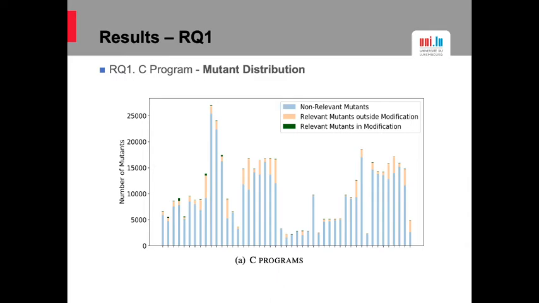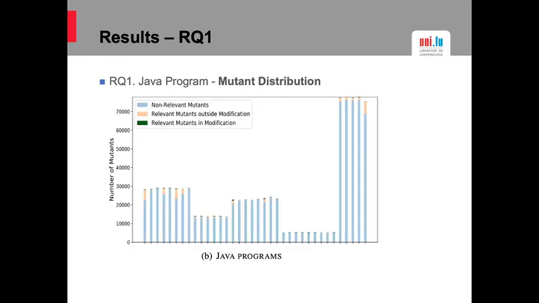The figure shows the C program result about research question 1. The majority of relevant mutants are outside of the commit modification, and the proportion of relevant mutants is very low among all the mutants. That means if we only consider random mutants or the mutants in modification, we will have a lot of noise compared with using the relevant mutants. The next figure is about Java programs. We can get the same conclusion.